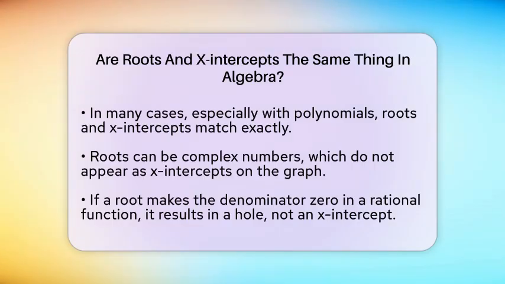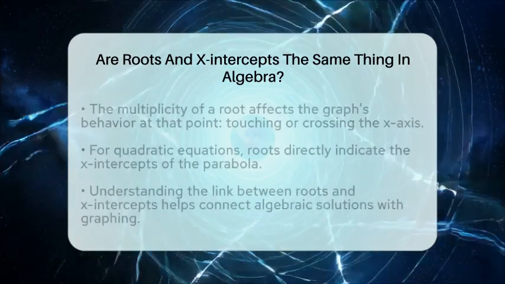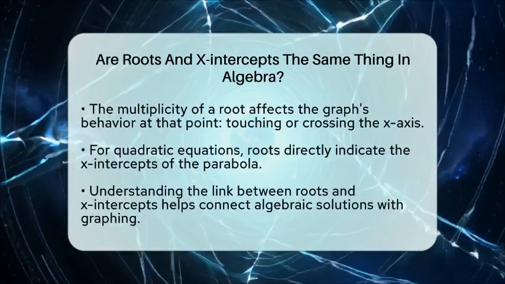The behavior of the graph at an x-intercept depends on the root's multiplicity. If a root has an even multiplicity, like squared or quartic roots, the graph touches the x-axis and bounces back. If the multiplicity is odd, the graph crosses the x-axis at that point. This helps us understand how the graph behaves near those roots.